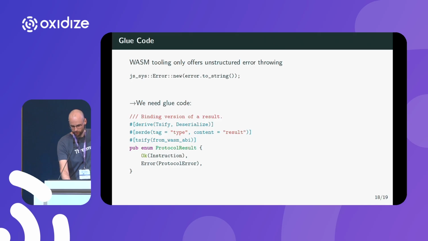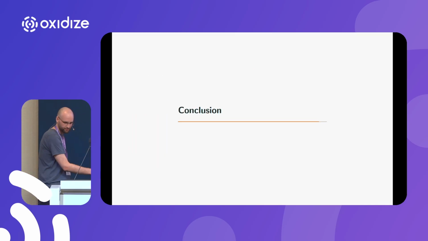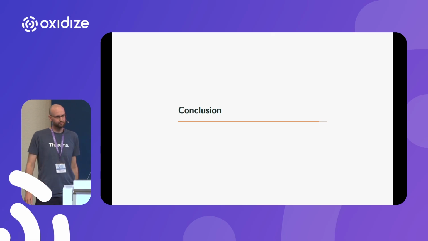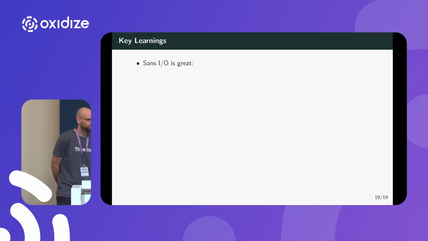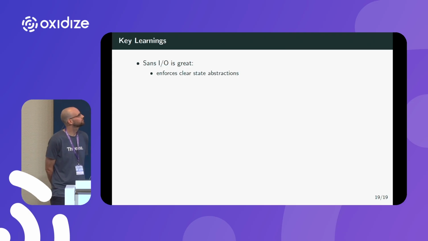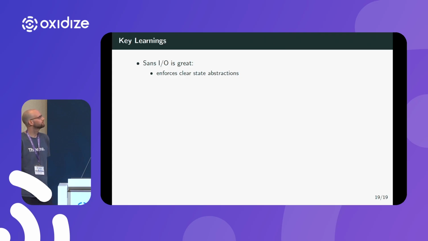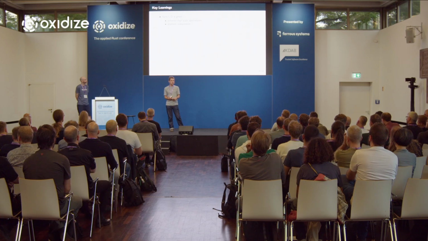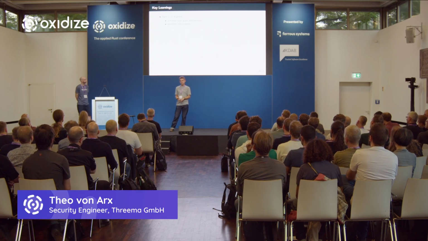Now I will hand back to Theo for the conclusion. Yes. So what have we learned? We have learned that Sans.io is great because of two things. It enforces clear state abstraction. That is, we as library maintainers are clearly forced to think how to model states. And then it is platform independent. So the apps can use it, Android can use it, desktop, and iOS can use it.